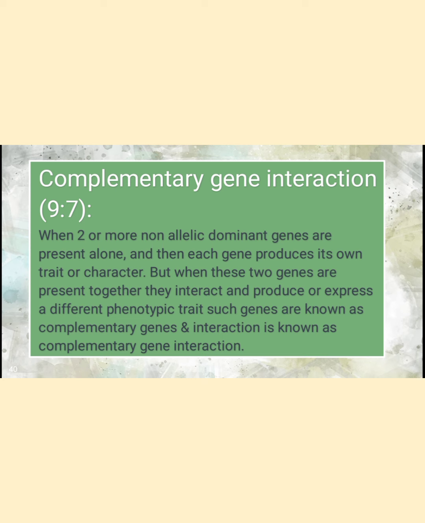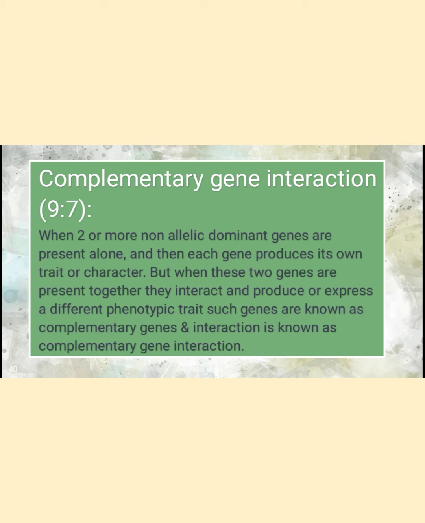But when these two genes are present together, they interact with each other and produce a different phenotypic trait. Such genes are known as complementary genes, and the interaction between them is known as complementary interaction.